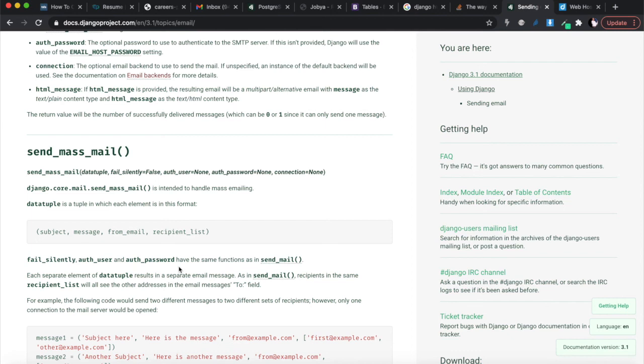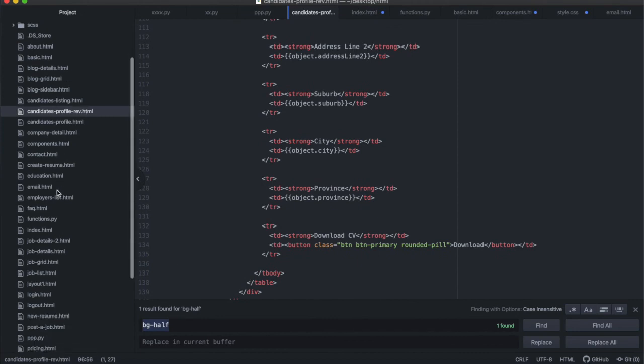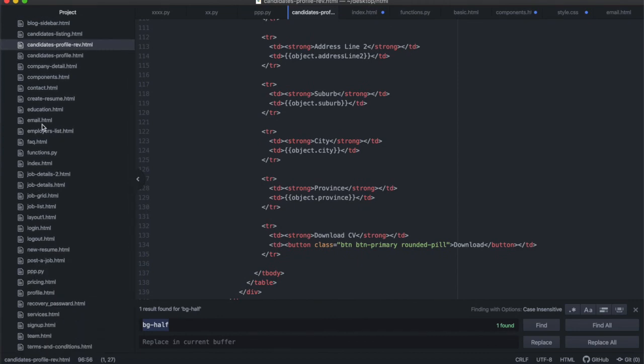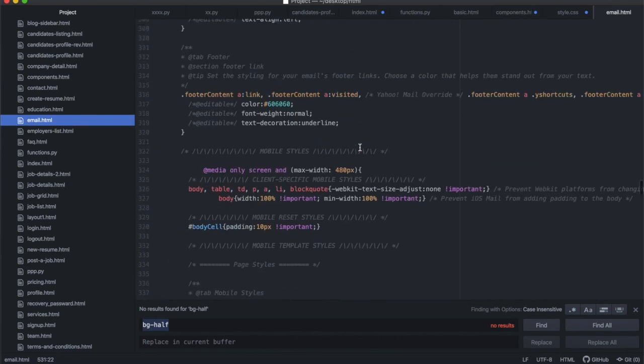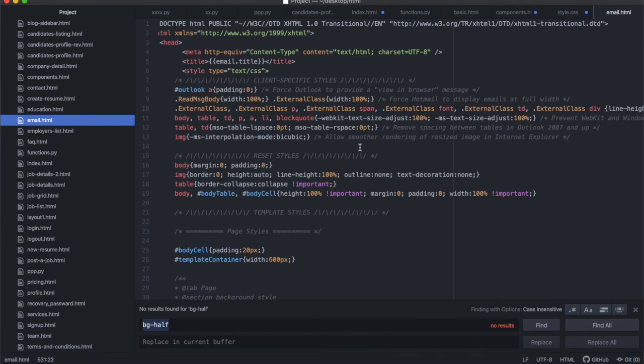Okay, so I found one and I'll share it with you here. All right, so the email template that I use is this one over here. It's called email template. It's basically a long document because of the CSS. Well, I didn't have to build it in. Wherever I got the template from, they built the CSS inside of the HTML. So it's what they call inline CSS. All right, because this whole file must go with the email so that the CSS can be there on the mail side.